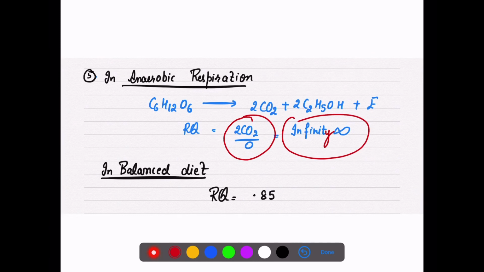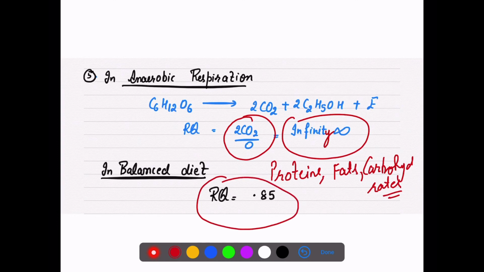But one question that I have in my mind is, in your balanced diet you are not eating only proteins, only fats, or only carbohydrates. It is a mixture of proteins, fats and carbohydrates. So for a balanced diet, the respiratory quotient is usually 0.85, right?